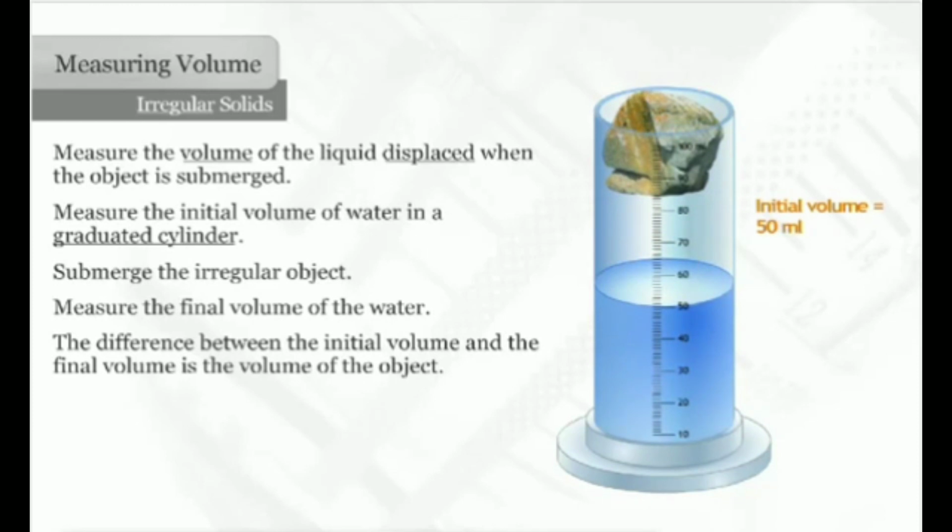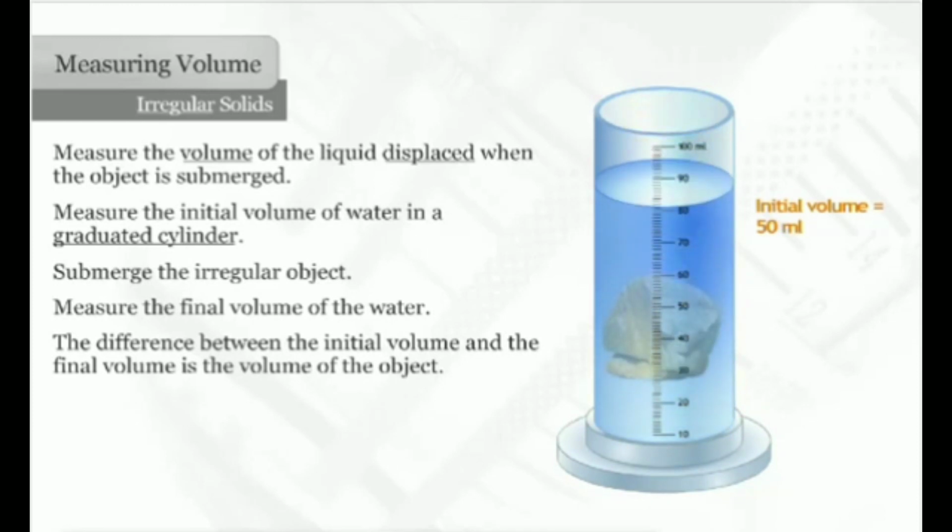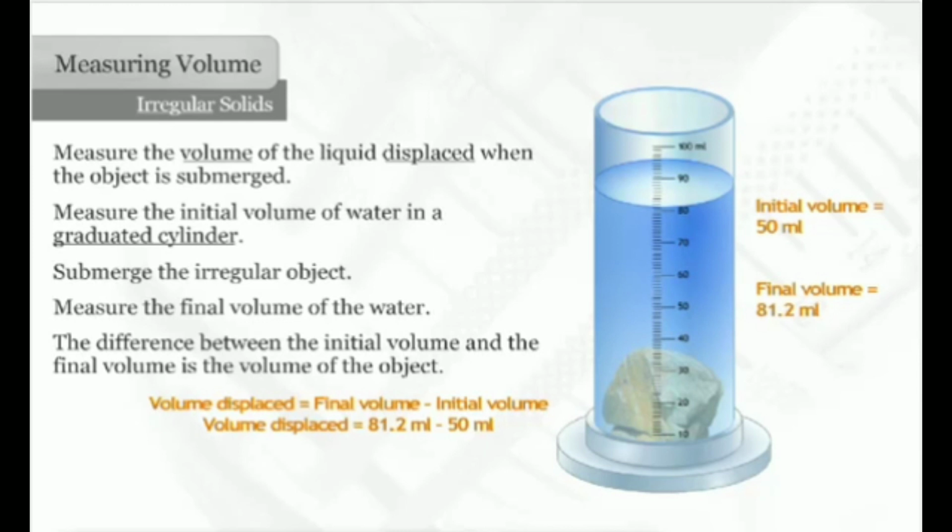Third step, measure the volume of the final level of water, and then the difference between the initial volume and the final volume is the volume of the object. Let the initial volume be 50 ml and the final volume be 81.2 ml. By doing so, we get the volume of the irregular object as 31.2 ml or cm³.